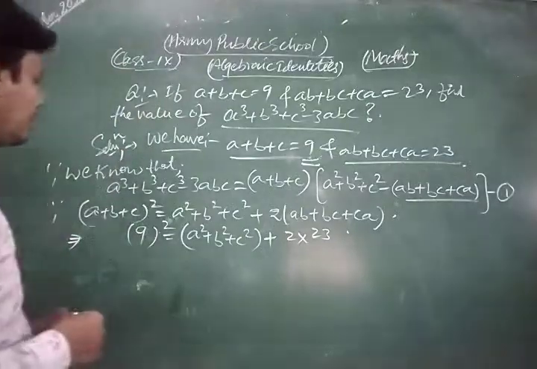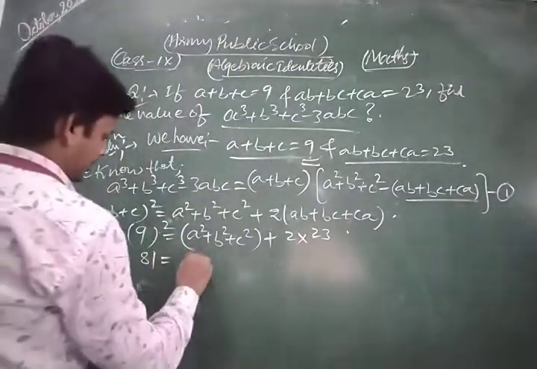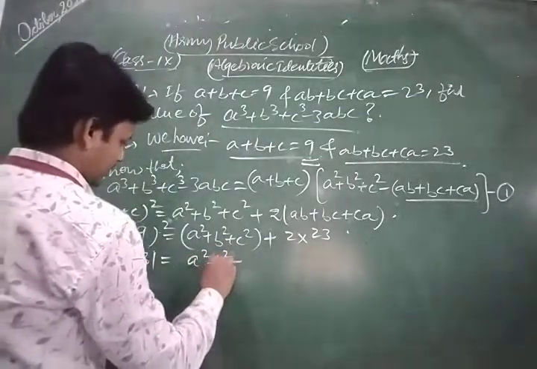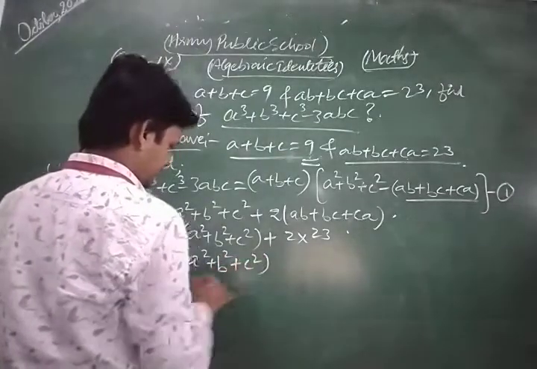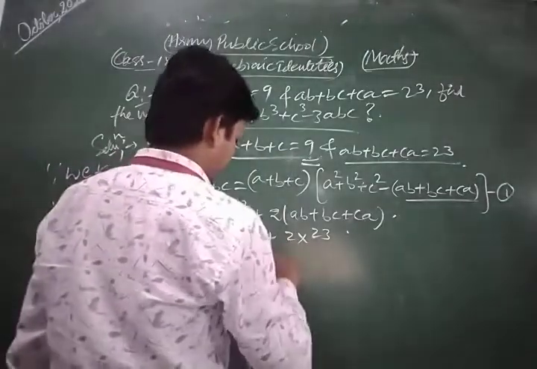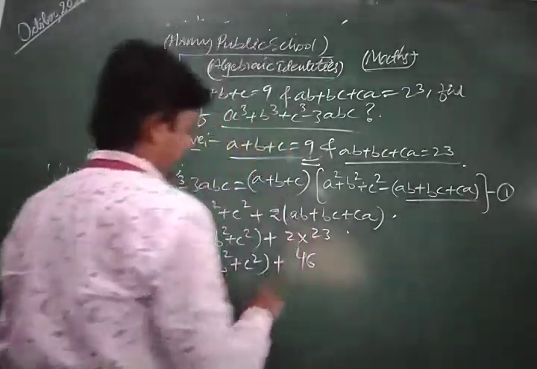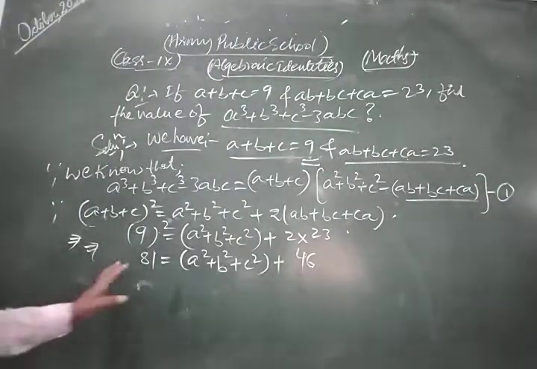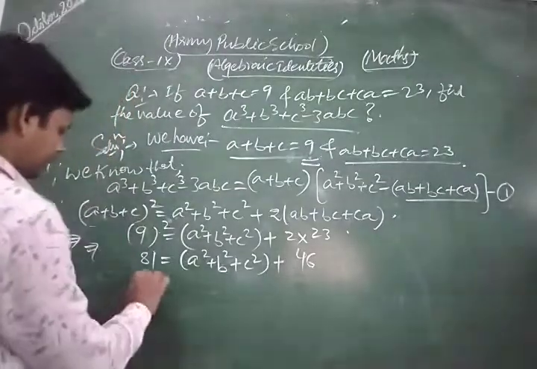Okay, now 9 9s are 81 is equal to a square plus b square plus c square plus 2 3s are 6, 2 2s are 4. This is very important.